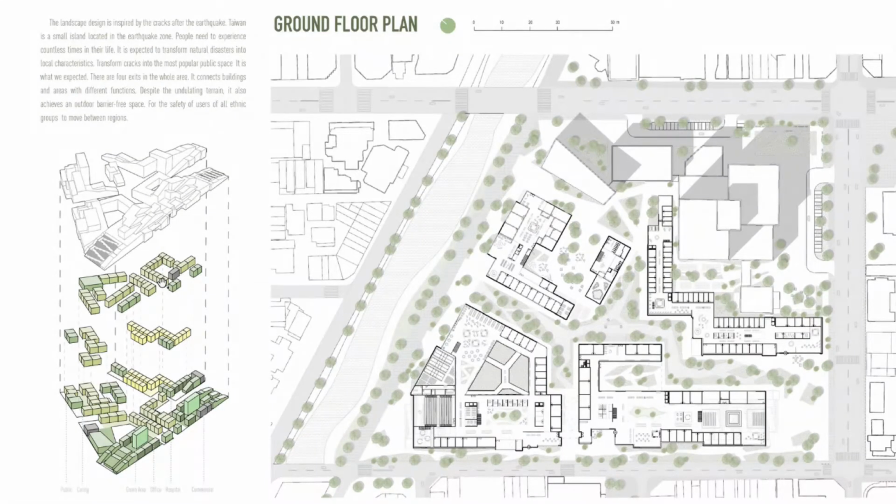In this diagram, we focus more on the functions. We divide them with different colors: for example, yellow for the hospital and light green for healthy caring. We know it is a multifunctional building with healthy caring and a hospital, but we don't want to make it more chaotic. So we want to divide it really clearly, standing in the user's position, choosing which spaces we should keep private and which spaces we should keep open for people to come in. That is a really huge topic for the user side.